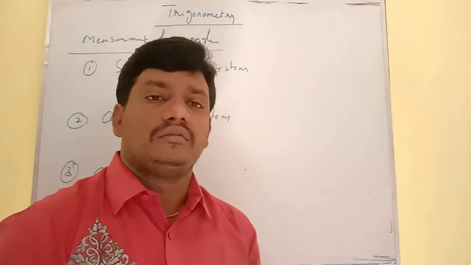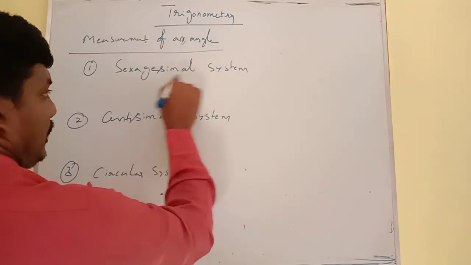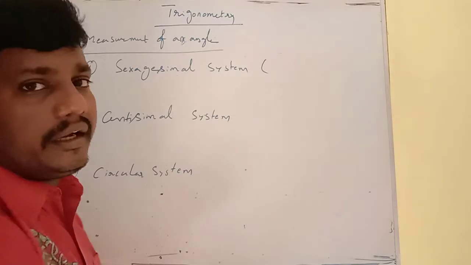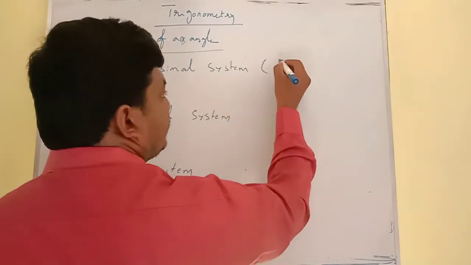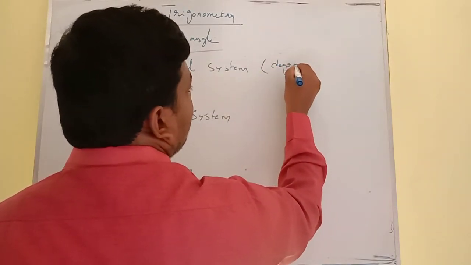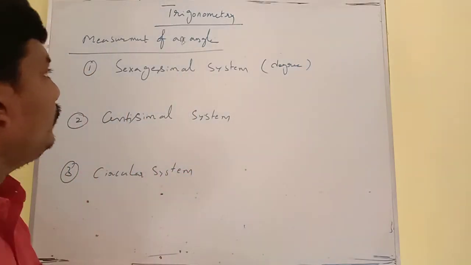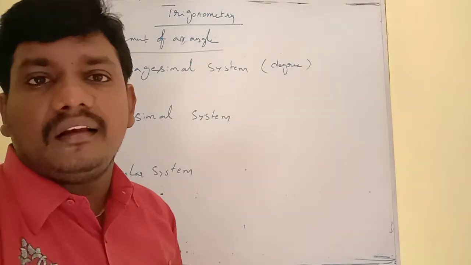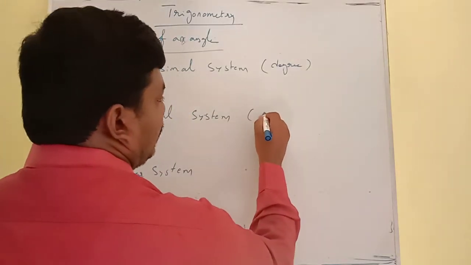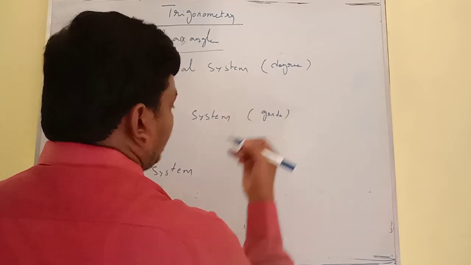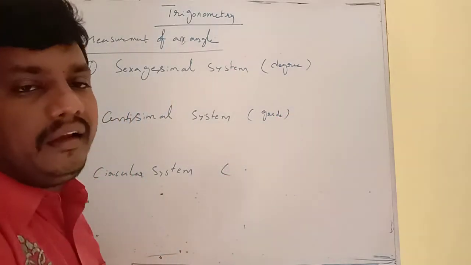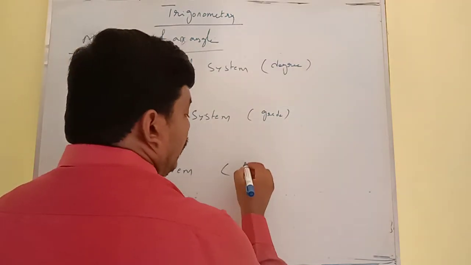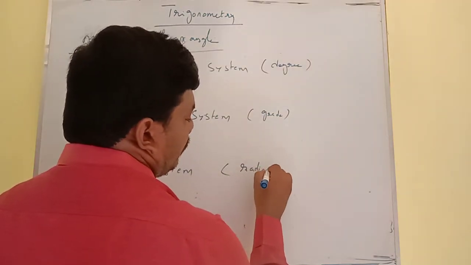So we can measure an angle in the sexagesimal system, the centesimal system, and the circular system. The unit of angle in the sexagesimal system is called degree. The unit of angle in the centesimal system is grade. The unit of angle in the circular system is radian.